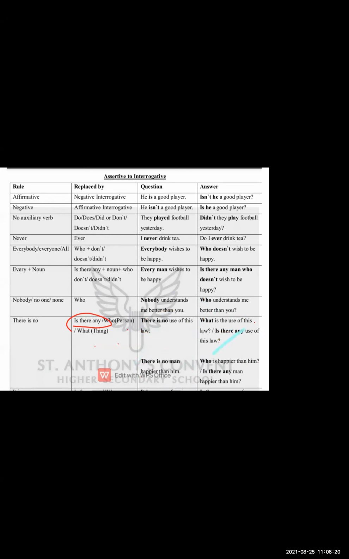Okay. Now we have, see students, there are lots of rules that you have to follow. Basically, if you find "no" in a sentence, for example "there is no" or "it is no", then you have to add "is there any". And who, why, what, this kind of question word will come, because you are making an interrogative sentence, that means asking a question.